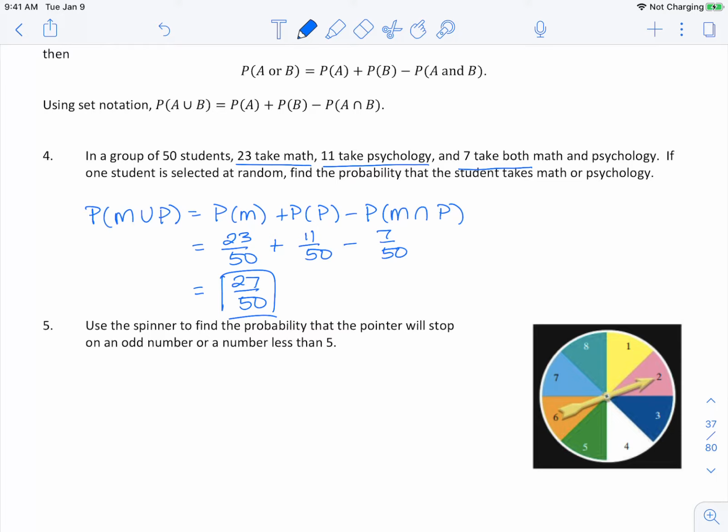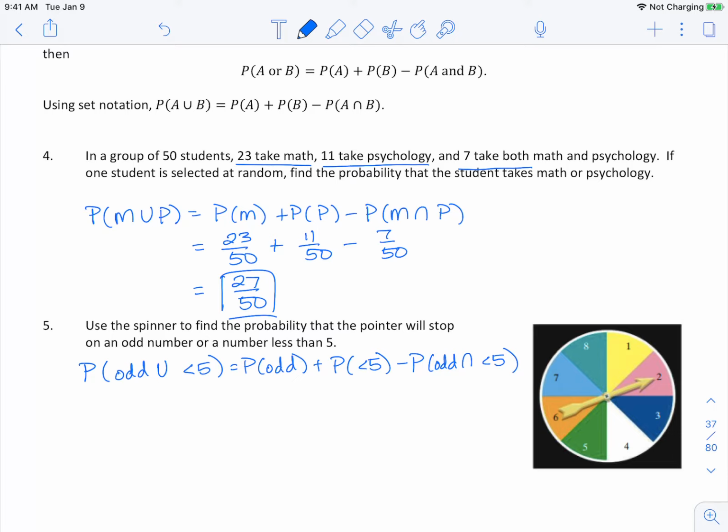Okay, so we want the probability that our spinner is going to land on an odd number or a number that's less than 5. So this is our probability of odd plus our probability that it's less than 5 minus the probability that it's odd and less than 5.